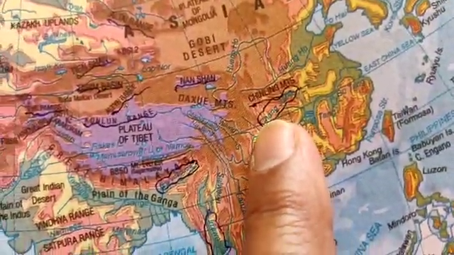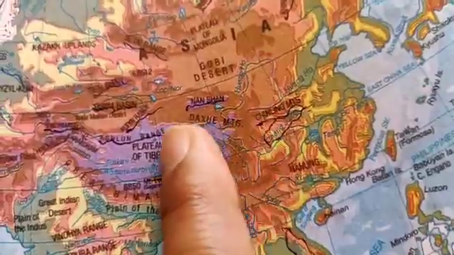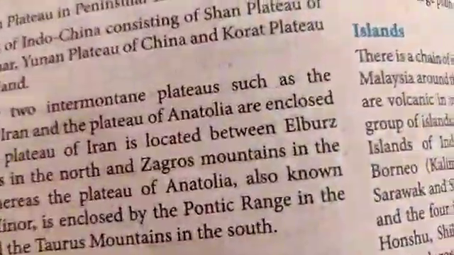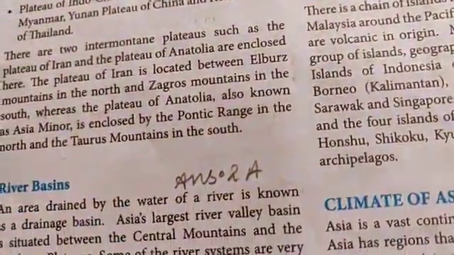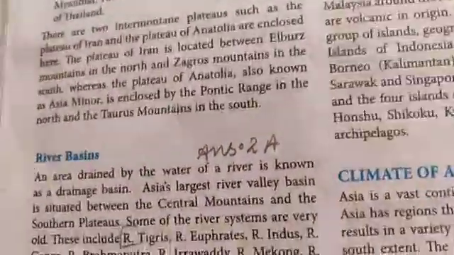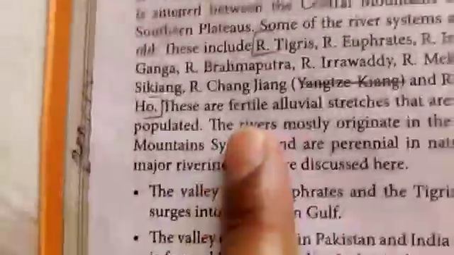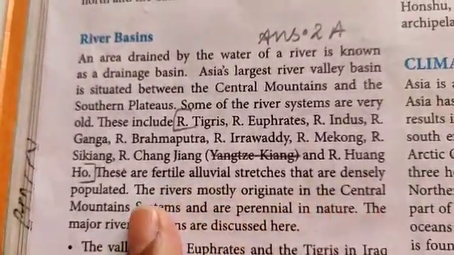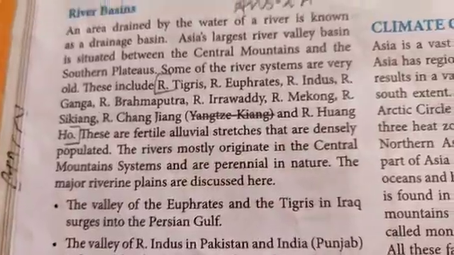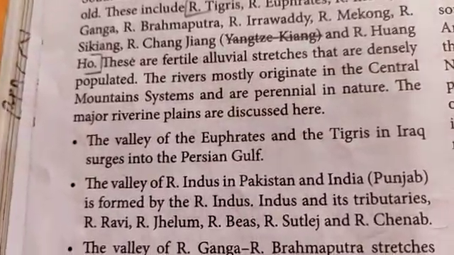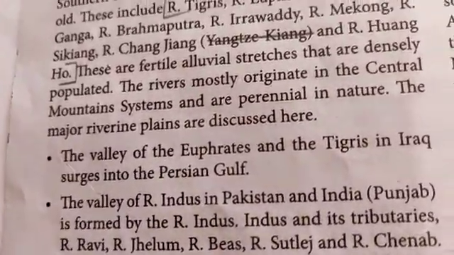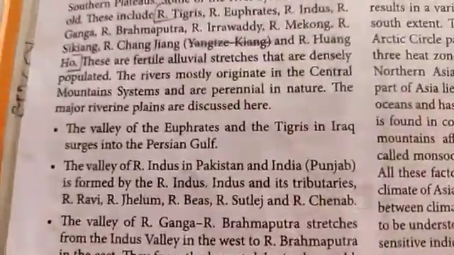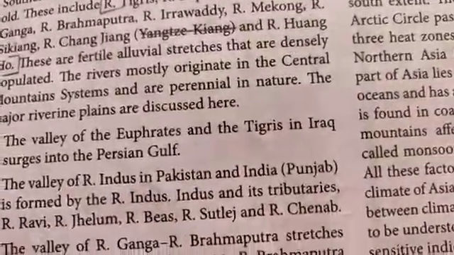So these are the major rivers which drain the plains and river basins, and they are found between the central mountains and the southern plateaus. These are fertile alluvial stretches that are densely populated. The rivers mostly originate in the central mountain systems and are perennial in nature, that is, they flow all through the year.